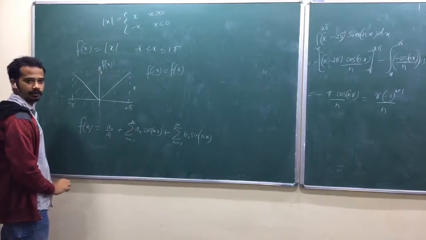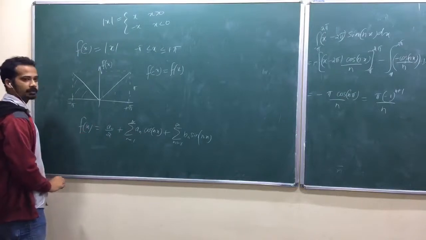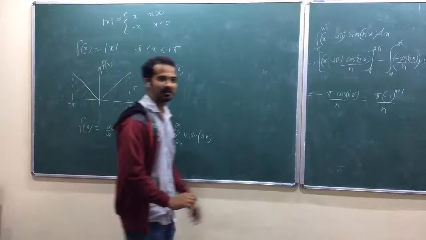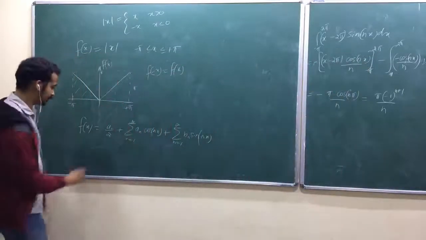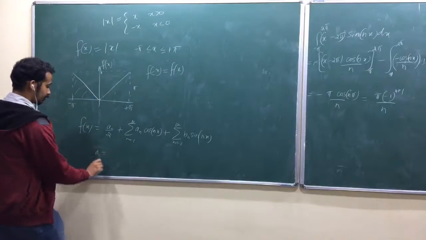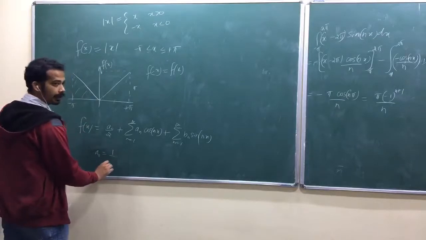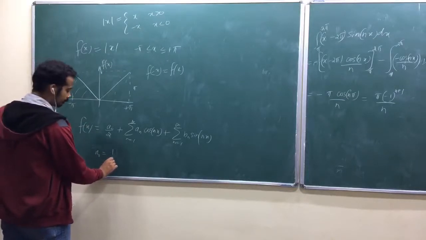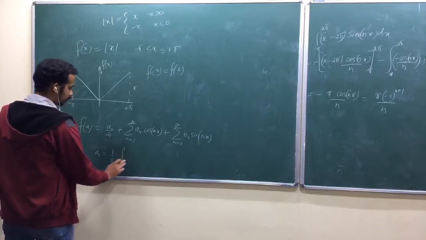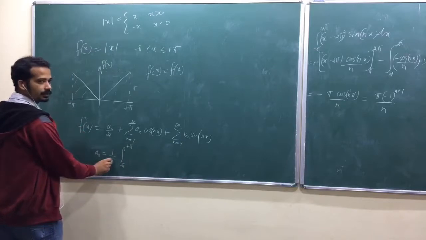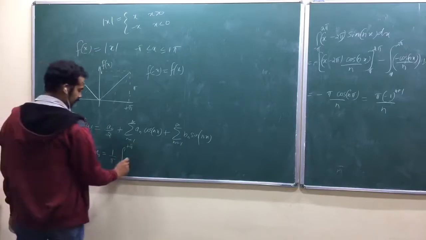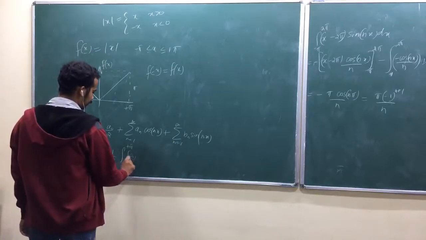Half pi square, half pi square, pi square. Is that okay? Do you get my point? A naught equals 1 by pi, am I right? The formula for a naught is 1 by pi integral from minus pi to plus pi, half of the length of the interval, that is what I remembered. So, f of x dx.